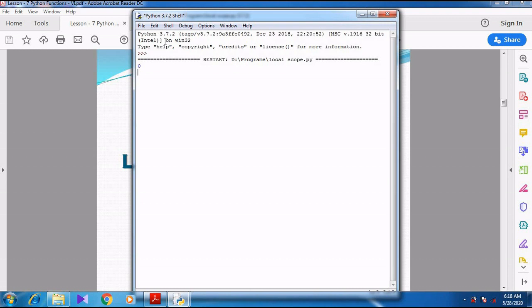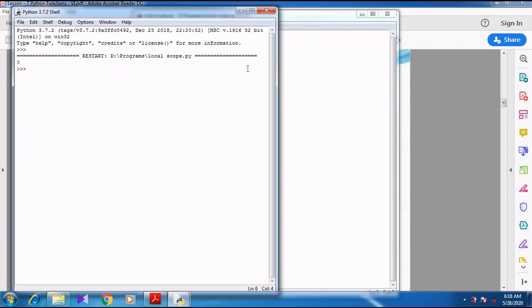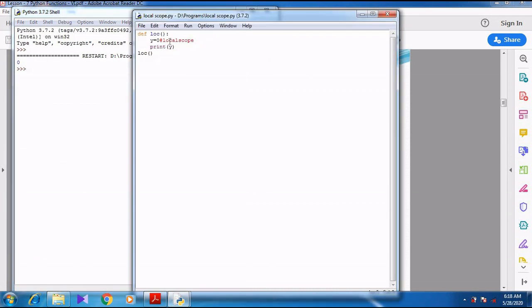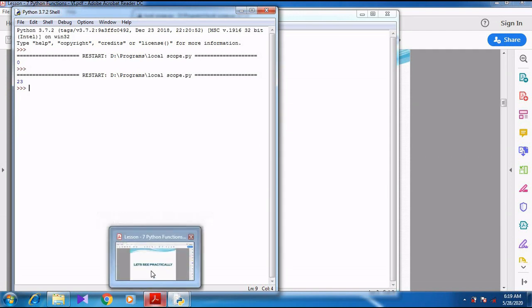When I press F5, you can see the output printed on the screen: 0. If I want to change any value, I can. Instead of 0, if I give 23, Control plus S, F5, then 23 will be printed on the screen. Can you understand local scope, students?